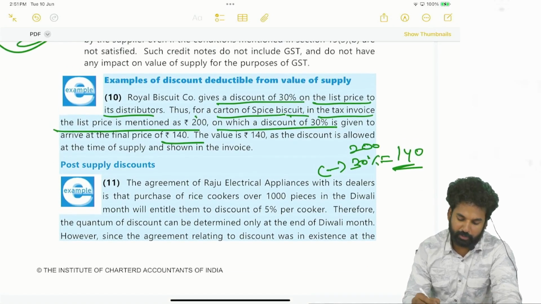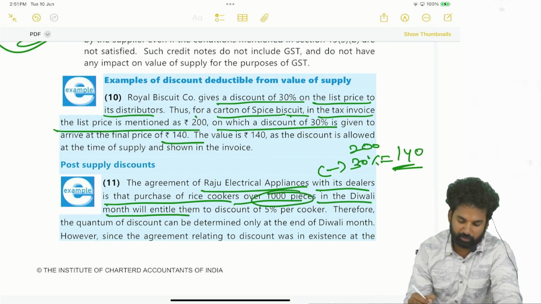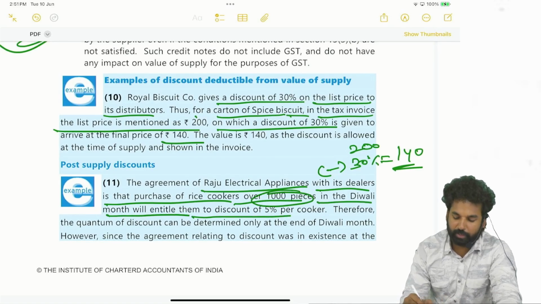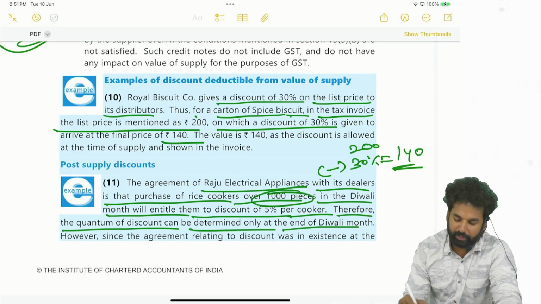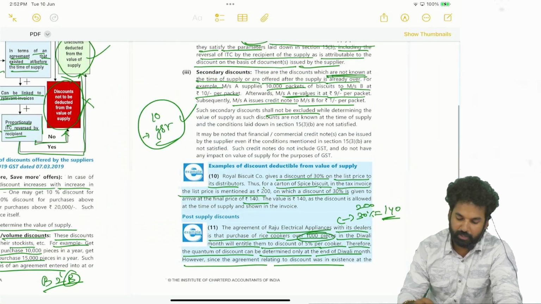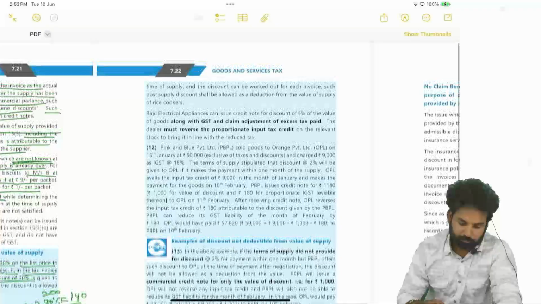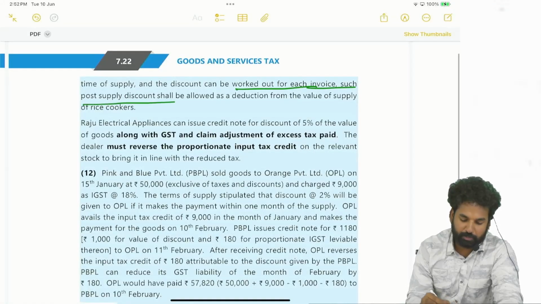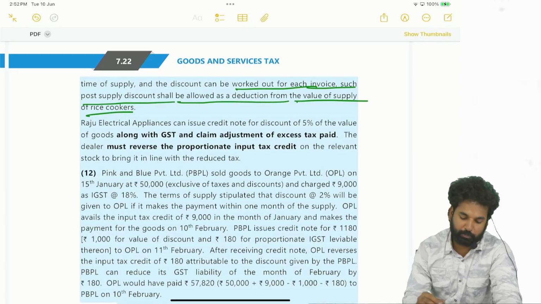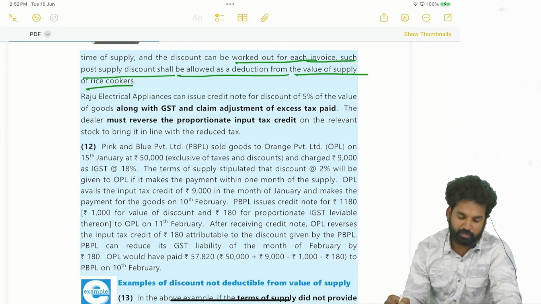So the agreement of Raji Electrical Appliances with its dealers is that purchase of rice cookers over 1000 pieces in Diwali month will entitle them to discount of 5% per cooker. Therefore, the quantum of the discount can be determined only at the end of Diwali month. However, since the agreement relating to the discount was in existence at the time of supply and the discount can be worked out for each invoice, such post supply discount shall be allowed as deduction from the value of the rice cookers, but provided two other conditions must be satisfied.